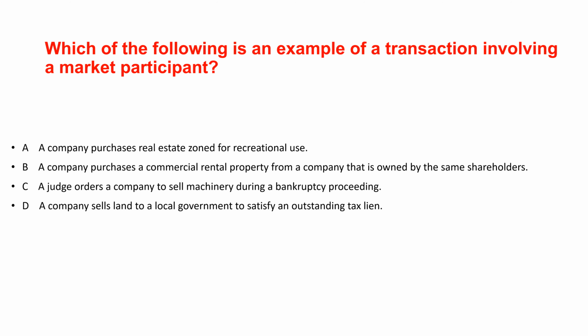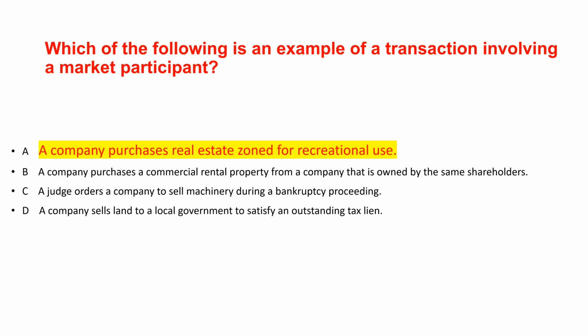Next question. Which of the following is an example of a transaction involving a market participant? The correct answer is A. Option A is the only transaction involving independent, knowledgeable, and willing parties, which defines market participants.